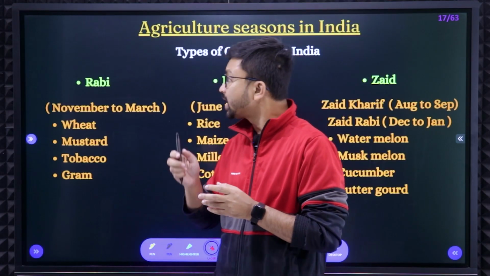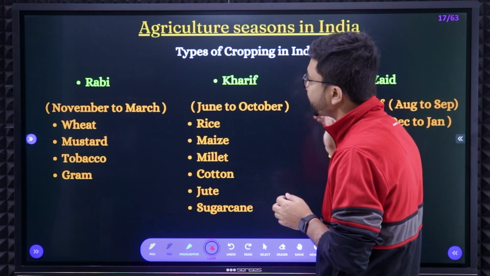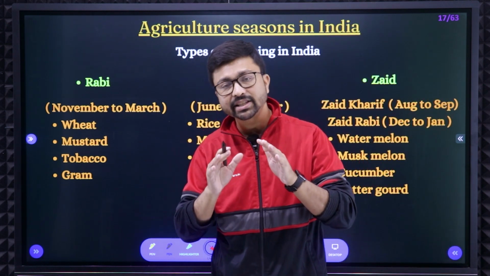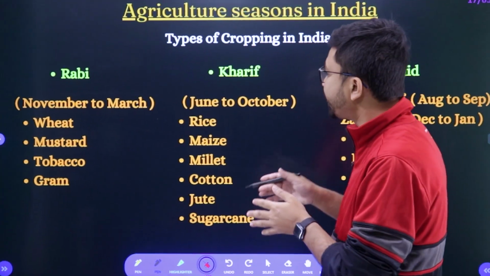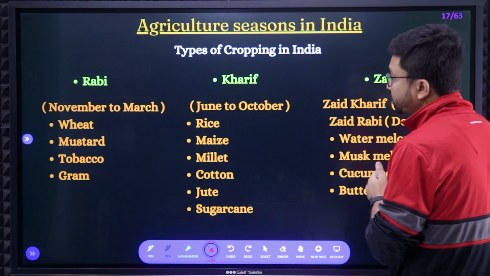Now what type is this? That type is the agriculture seasons in India, the types of cropping in India. Season-wise, all the crops are divided into three categories: Rabi crops, Kharif crops and Zaid crops.